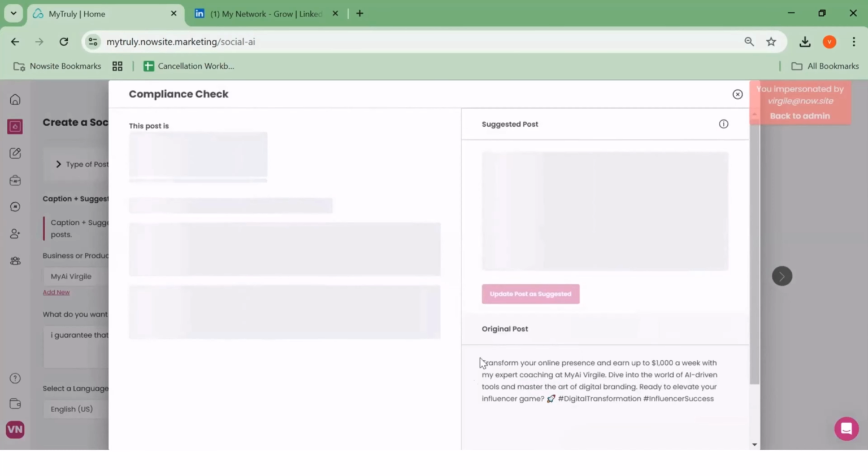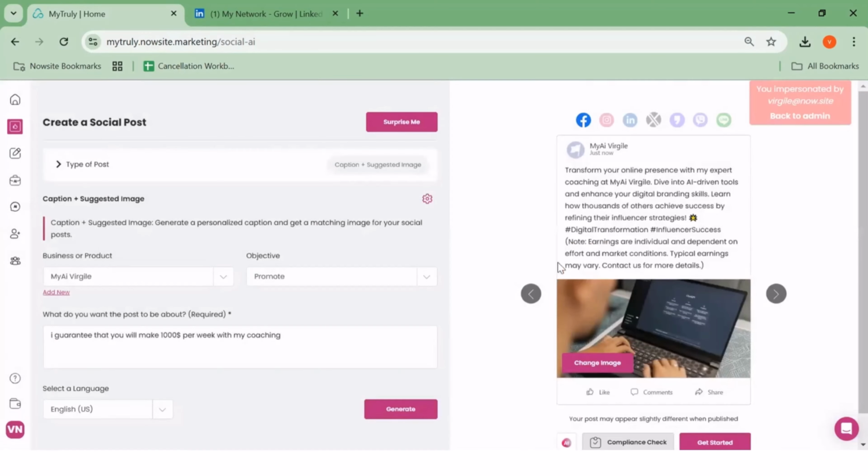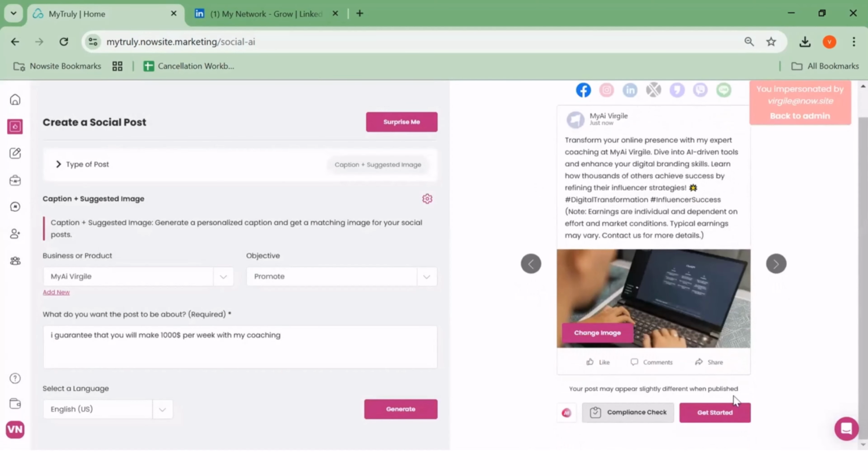and you can see that the original post will be additionally provided with a suggested post and the rating. So you can see here that this conversation is a high risk one, and the AI will explain the factors and will offer an alternative with less of a risk. At this point, I can update this and decide to run with this safer approach in my conversation.